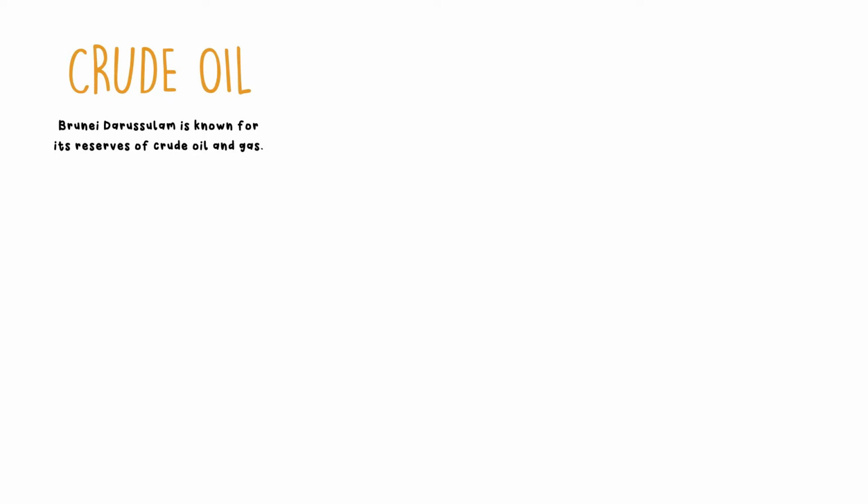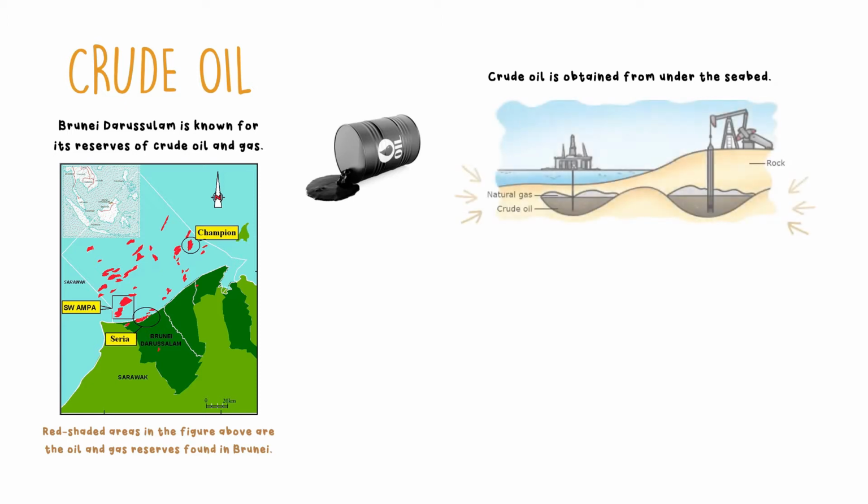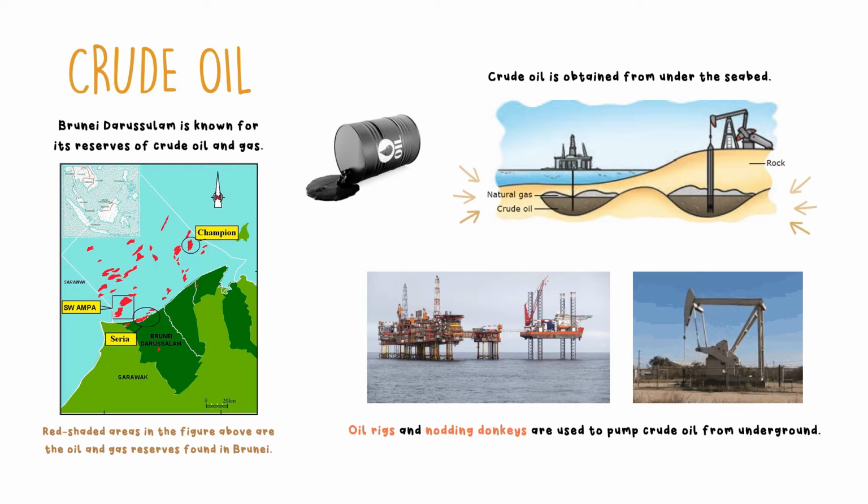Brunei Darussalam is known for its great reserves of crude oil and gas. Red shaded areas shown in the figure above are the oil and gas reserves found in Brunei. Crude oil is obtained from under the seabed. Oil rigs and nodding donkeys are used to pump crude oil from underground.